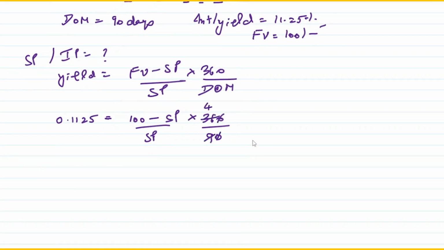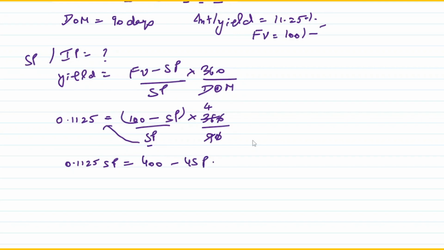It will be 4. And this SP can be transposed here. So it should be 0.1125 SP is equal to, this 4 needs to be multiplied with this. So 4 into 100 is 400 minus 4 into SP is 4 SP.